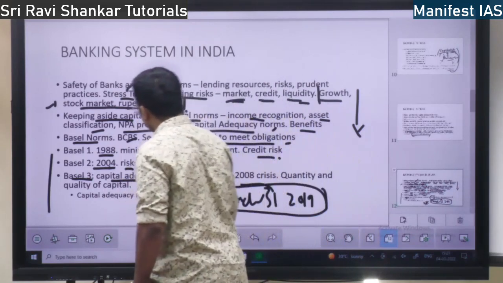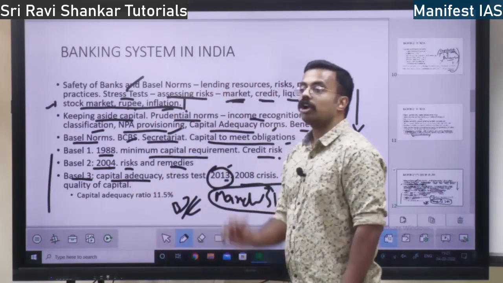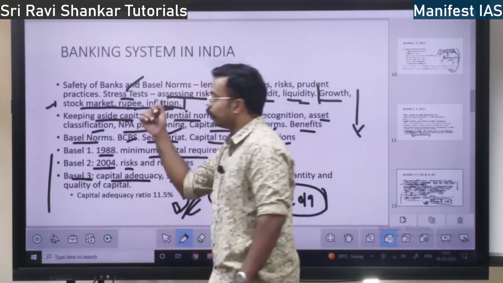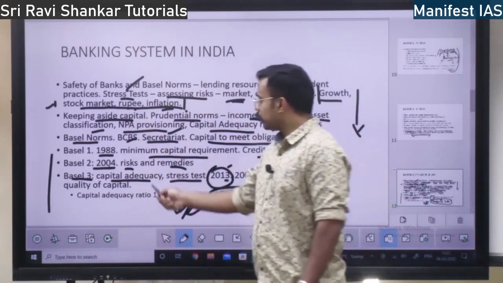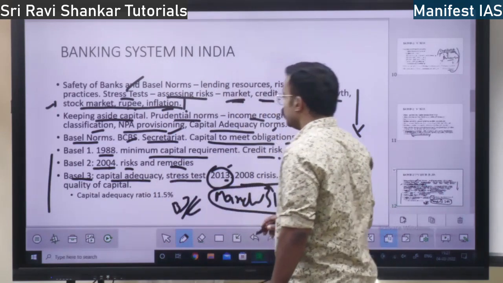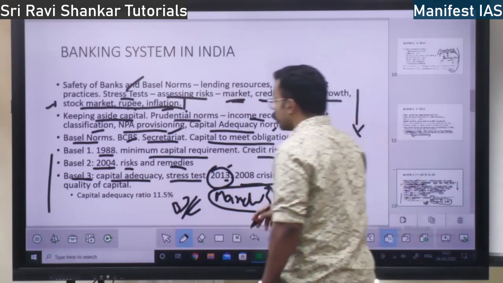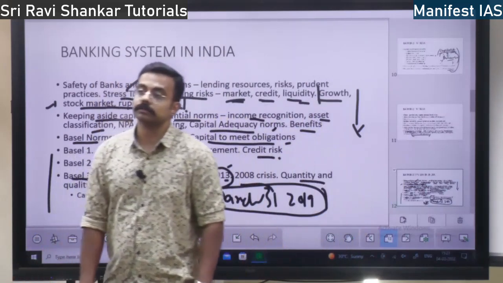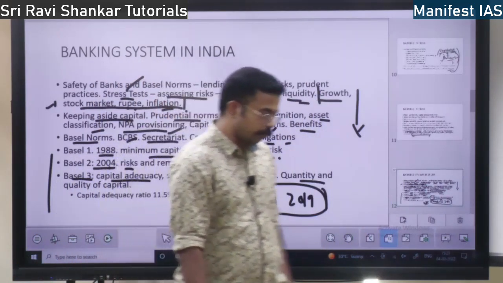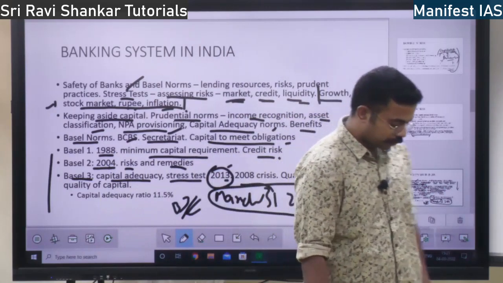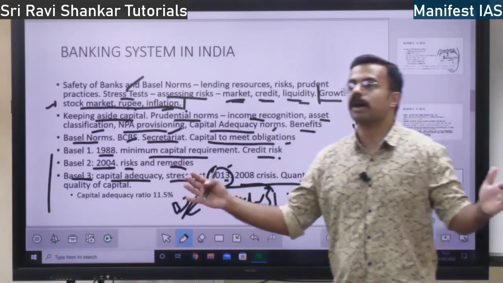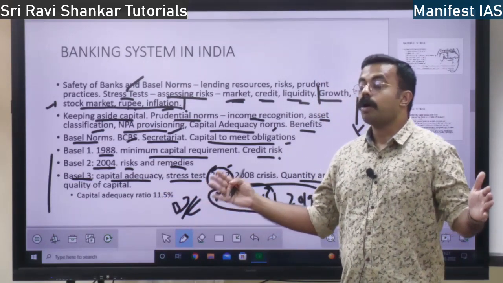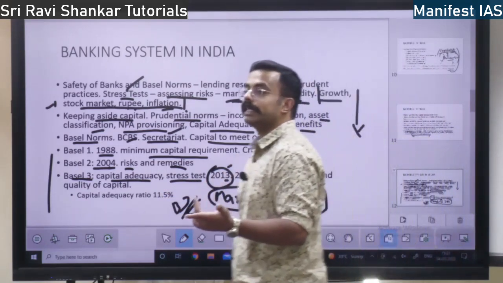It also speaks about capital adequacy. Not only capital adequacy, it speaks about the stress test. I told you what a stress test is. Then it focuses on the quantity and quality of capital. What is the quantity and quality of capital? Quantity means the amount of money, the amount of assets. Quality means the quality of that asset.